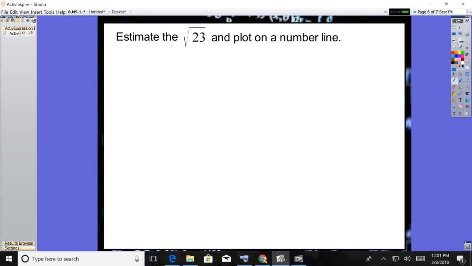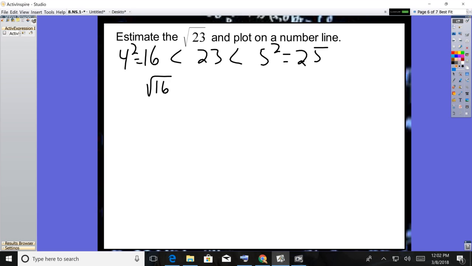All right, estimating square roots. Estimate the square root of 23 and plot on a number line. So I need to make a list of my perfect squares and find where 23 is in between on that list. Just knowing them in my head, I know 4 squared is 16, and 5 squared is 25. So 23 is in between 16 and 25, which means that the square root of 23 will be in between the square roots of 16 and 25, which is 4 and 5.